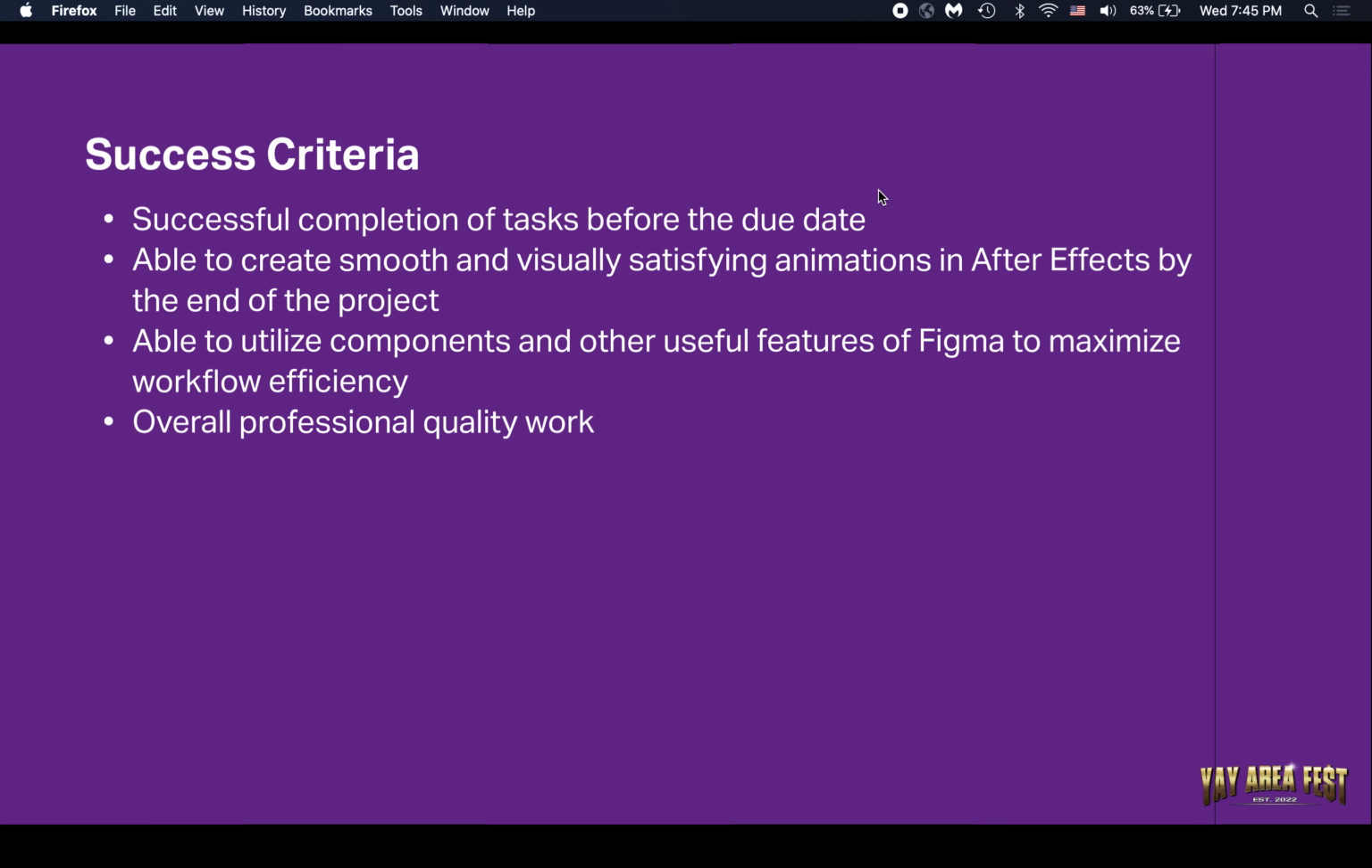Moving on to success criteria. I feel that I was able to meet the 4 criteria that I set for myself at the beginning of the project, which was to complete all of my tasks before the due date, create a smooth and visually satisfying animation in After Effects, utilize components and other useful features of Figma to maximize my workflow efficiency, and produce overall professional quality work. I feel that I put my best effort into my designs and that they are quality enough to be used for a real event.